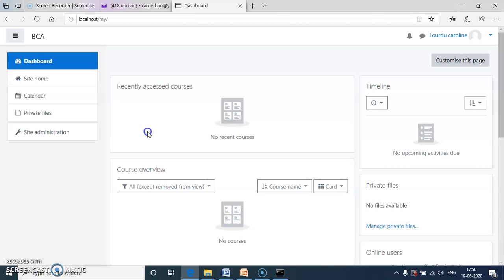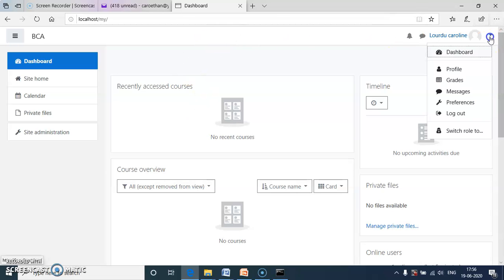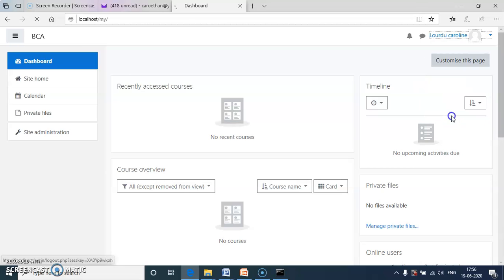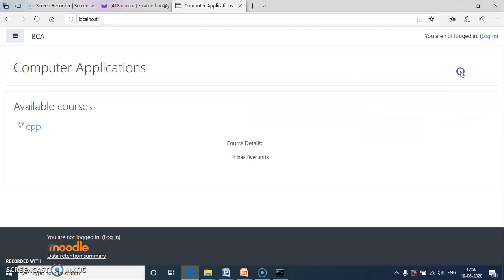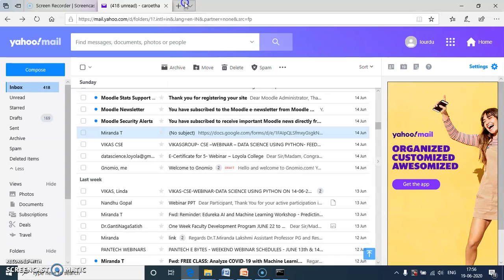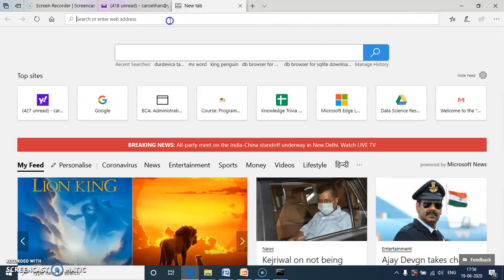The second way is, if we want to log out, just click and log out. This is one way of creating a Moodle environment. Another way is very easy, but used in online mode.